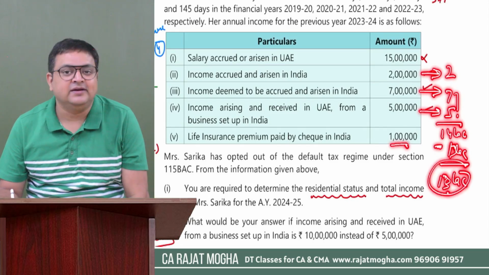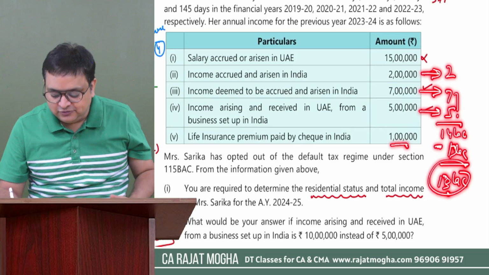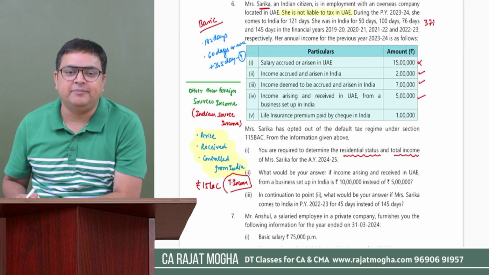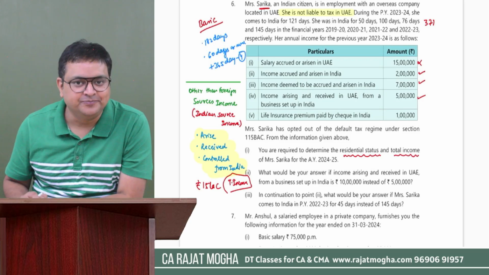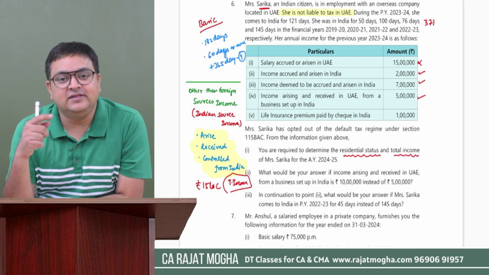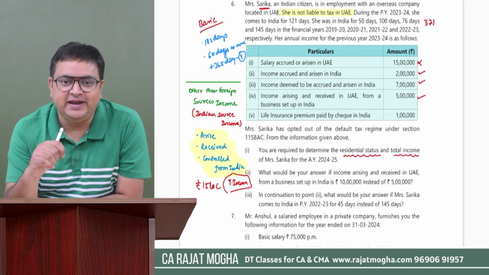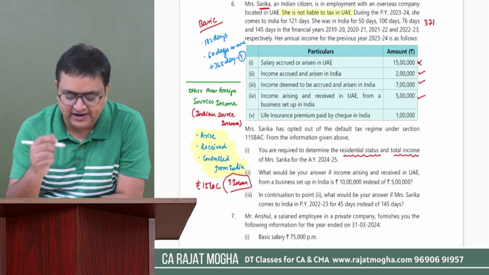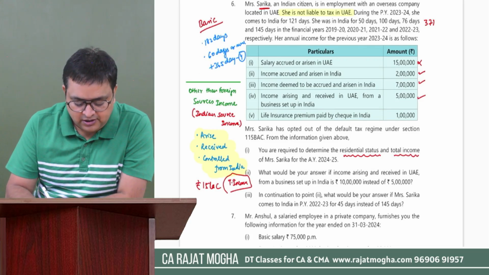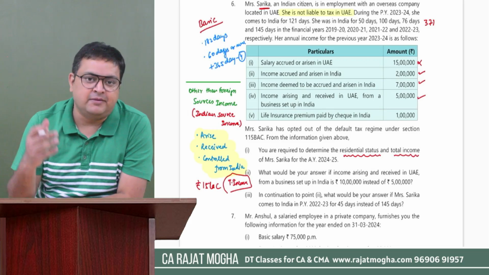Now we can say that since it is not exceeding 15 lakh rupees, this 120 days provision will not be applicable to the assessee. The 120 days condition can only be applied if the other than foreign sources total income exceeds 15 lakh. Here it does not exceed 15 lakh, so this 120 days condition will not be applicable to her. The 60 days condition also would not be applicable, because she is coming under the exception.